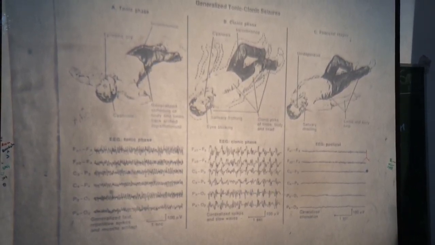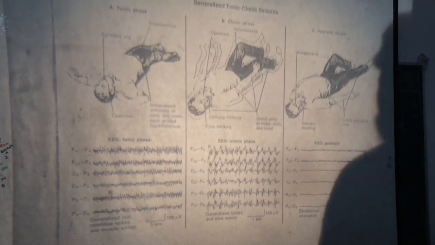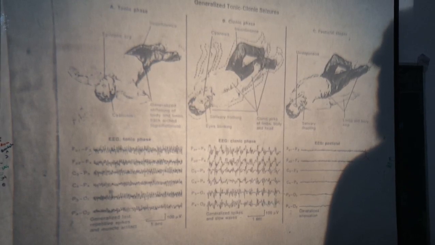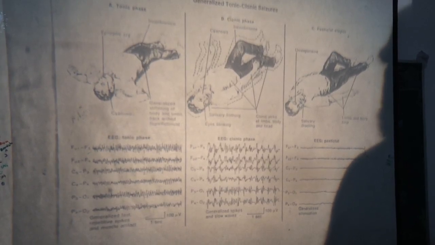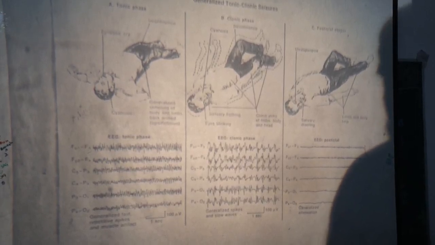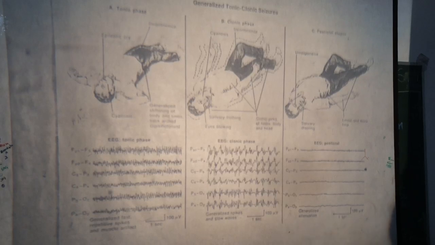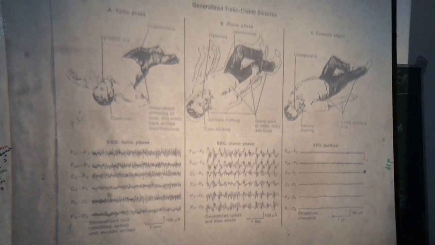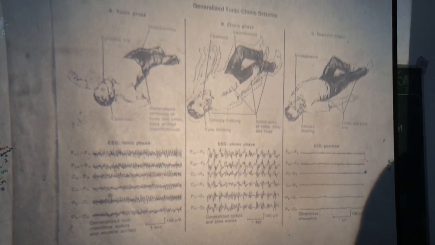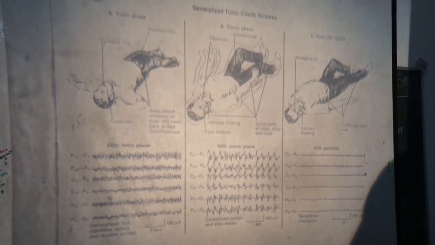In some cases of grand mal type epilepsy, the epileptic fits occur in succession, one after the other, and the patient fails to regain consciousness.